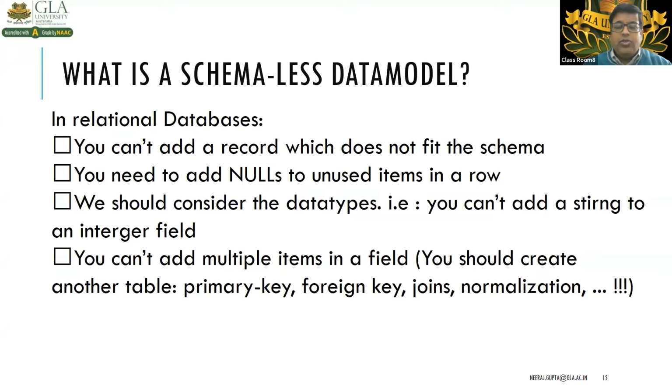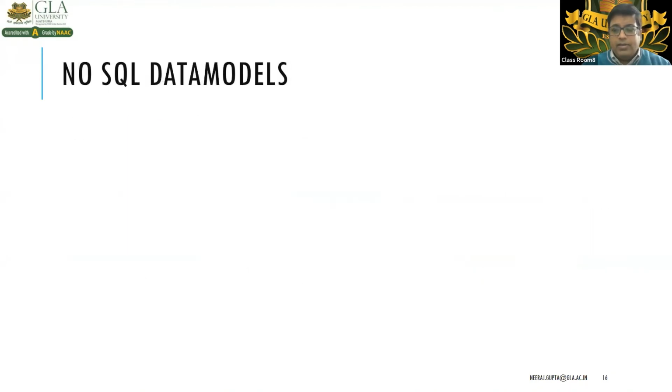For that you have to create another table, with primary key, foreign key, join, and normalization, all these concepts which you learned in the previous part of this course. That will be used in the relational model, right?